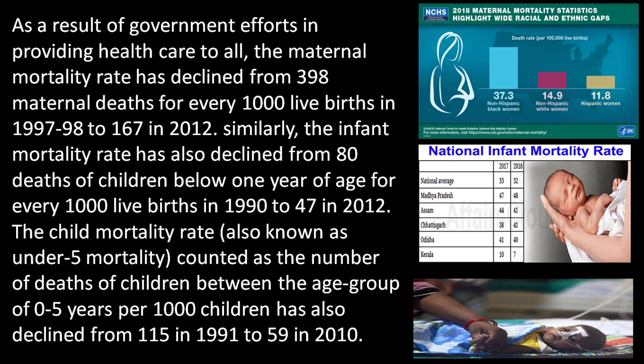It has declined from 115 in the year 1991 to 59 in the year 2010. Somehow this is also one of the great achievements. Take care about the child mortality rate reduced: in 1991 it was 115 out of 1000, whereas it reduced to 59 in the year 2010.